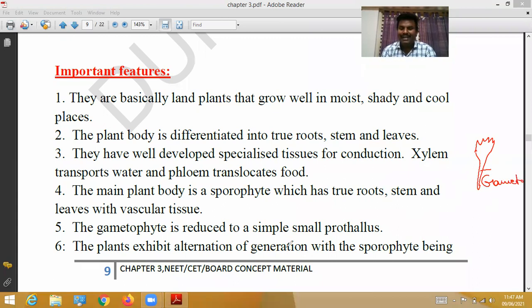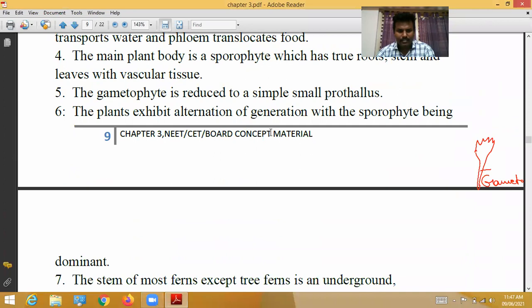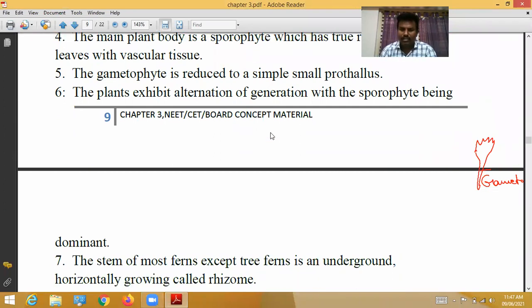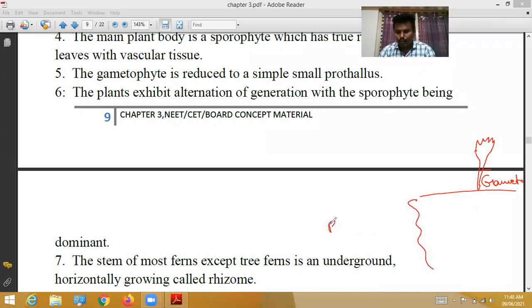The plants exhibit alternation of generation with the sporophyte being dominant. Sporophyte means what? Roots, stem, and leaf-like structures are called the sporophyte. Between the sporophyte and the gametophyte, the plant life cycle alternates.